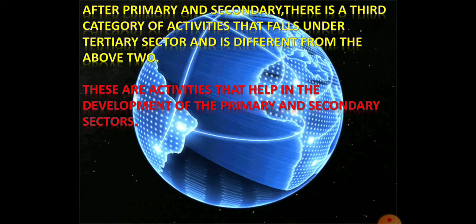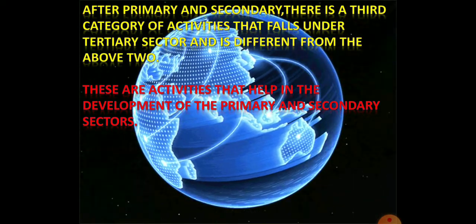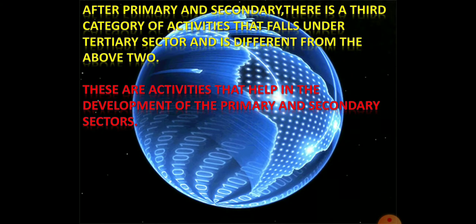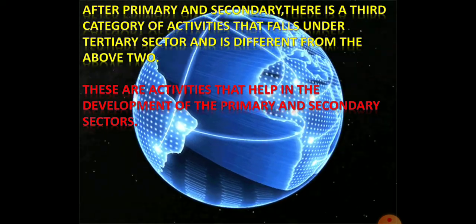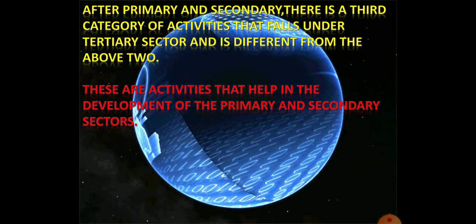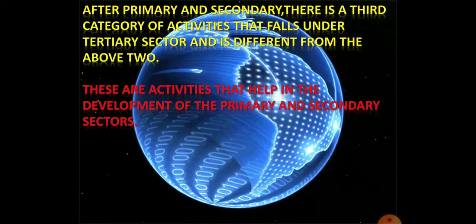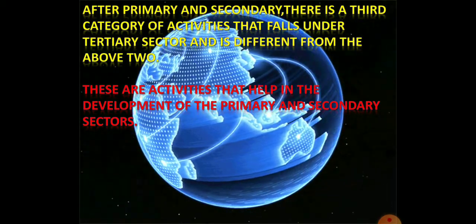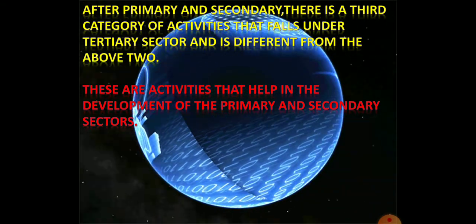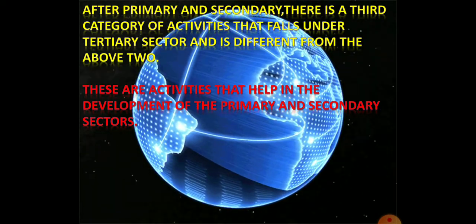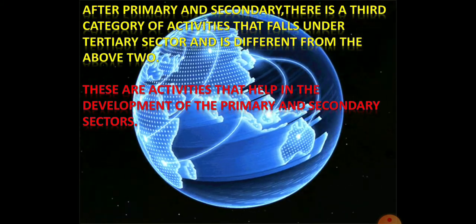And in the secondary sector, by using primary sector materials as raw materials, we can produce other goods. Which means primary sector and secondary sector both are producing goods, whereas in the tertiary sector there is no manufacturing or production of goods. Here only the production of services.